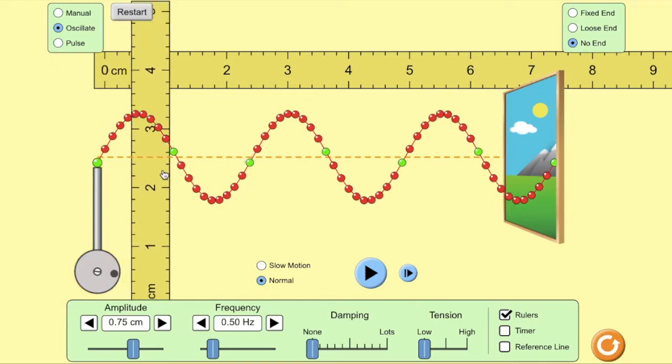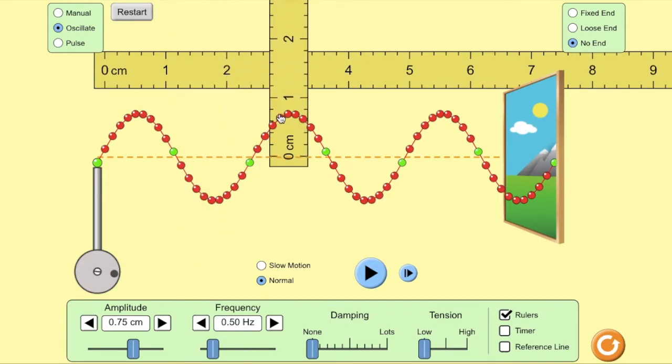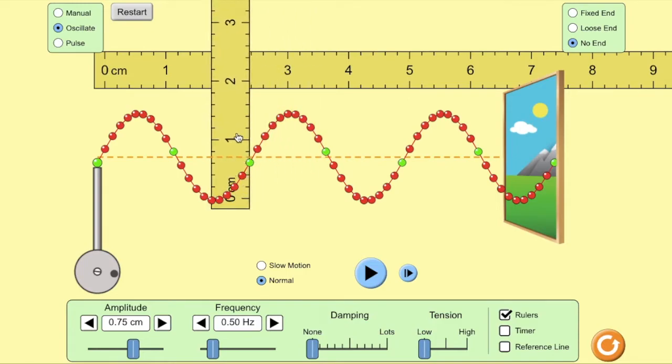If we take this, there's something very specific that we like to measure. It's called the amplitude. The amplitude is the farthest point from the equilibrium position. When we did simple harmonic motion, right? We didn't do the amplitude from one end to another. We did it from the equilibrium position to the farthest point. Same kind of definition. So this amplitude would be almost 0.8 centimeters. And it doesn't matter whether you measure it above or below.